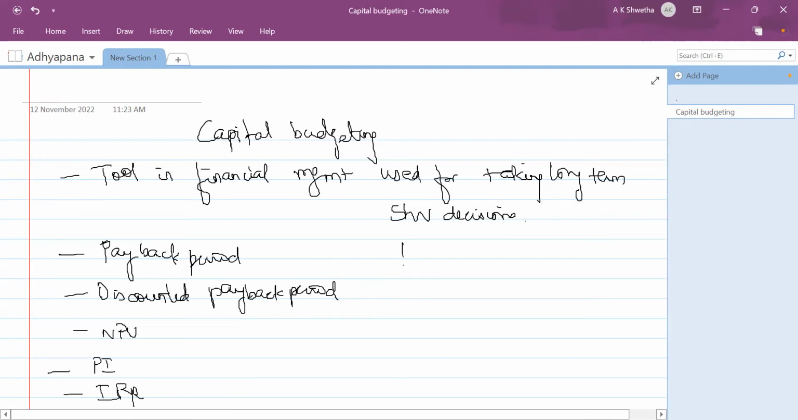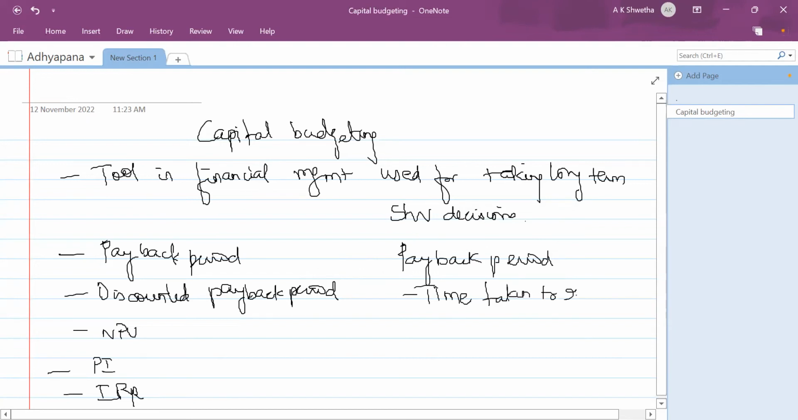What is this payback period? The payback period is the time taken to recover the original investment made in the project. This is the meaning of payback period.